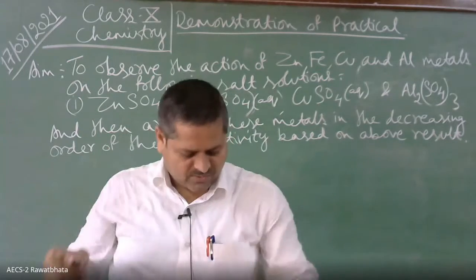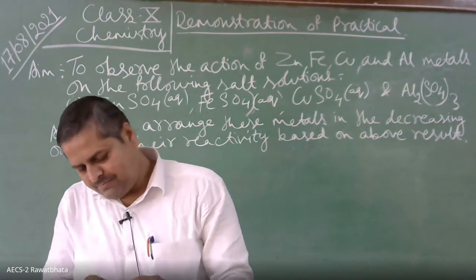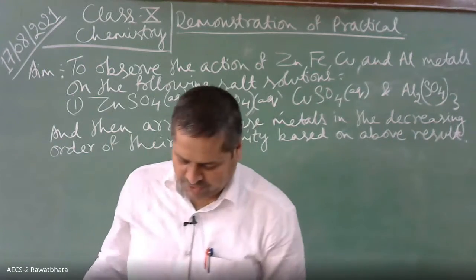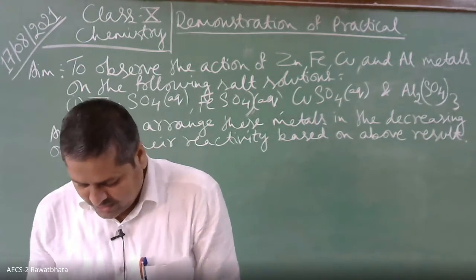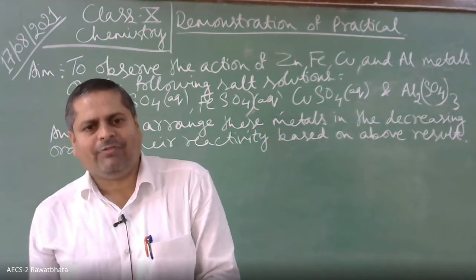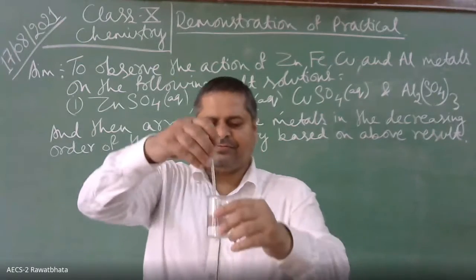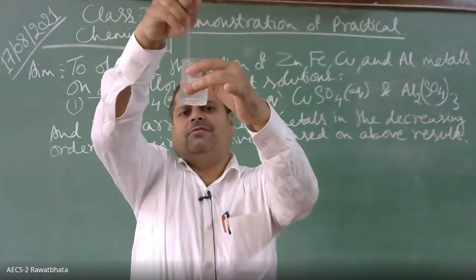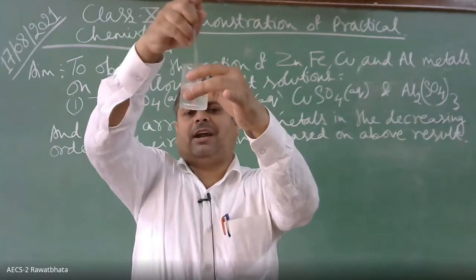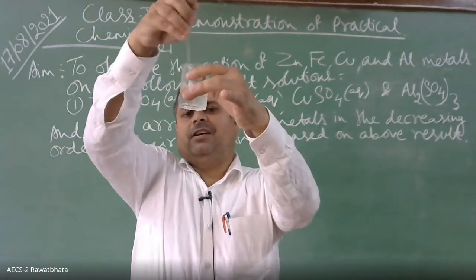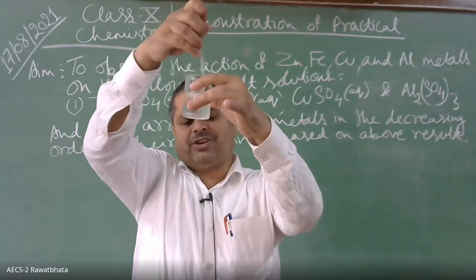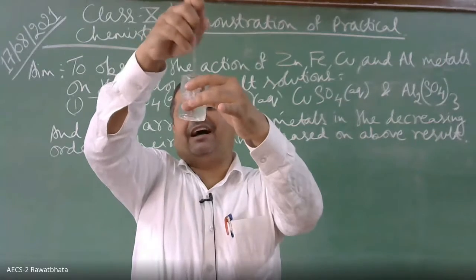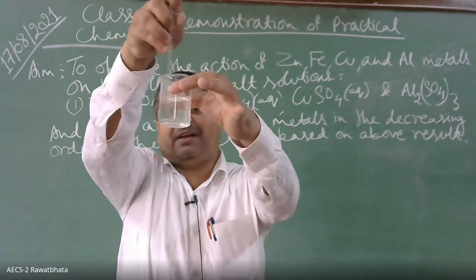We'll add more of the aluminium sulfate, and we'll make sure that the whole of it dissolves in water. Now we have prepared 4 salt solutions. What are they? Colorless zinc sulfate solution, light greenish iron sulfate, blue color copper sulfate, and transparent aluminium sulfate. This is transparent aluminium sulfate, isn't it? Yes, sir.